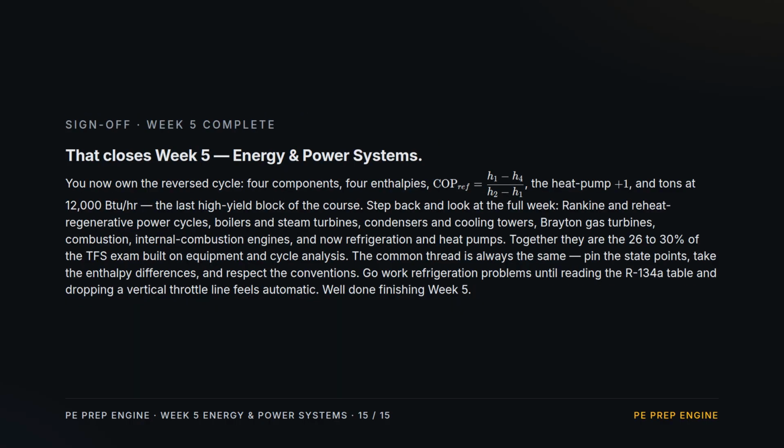That closes week 5. You now own the reverse cycle. 4 components, 4 enthalpies. The refrigerator COP, the heat pump plus 1, and tons at 12,000 BTU per hour. Step back and see the whole week. Rankine and regenerative power cycles, boilers and turbines, condensers and cooling towers, Brayton gas turbines, combustion, internal combustion engines, and now refrigeration and heat pumps. Together, that is the energy and power systems block, the largest single slice of the exam. The thread never changes. Pin the states, take the enthalpy differences, respect the conventions. Work refrigeration problems until the R134A table and the vertical throttle line feel automatic.